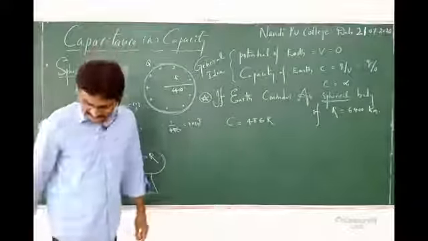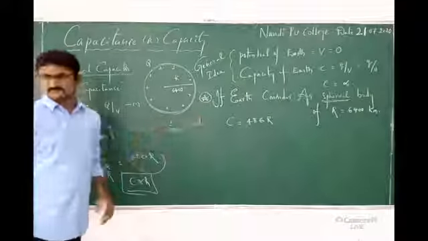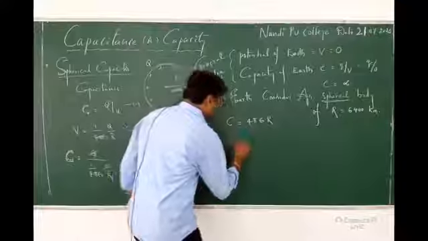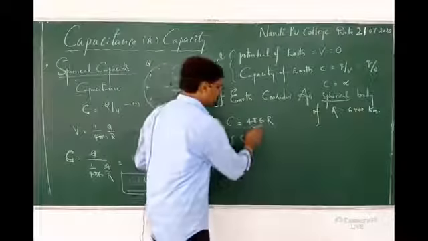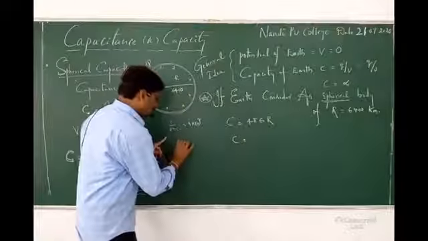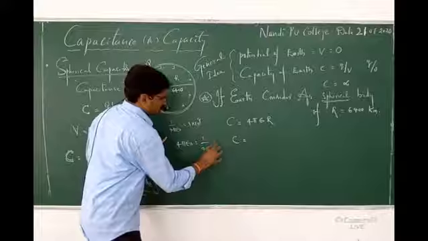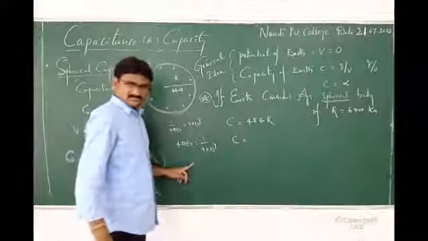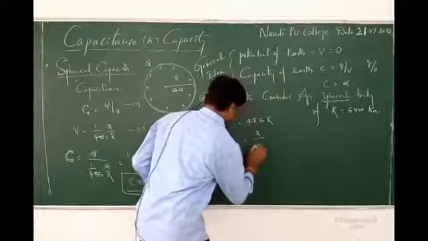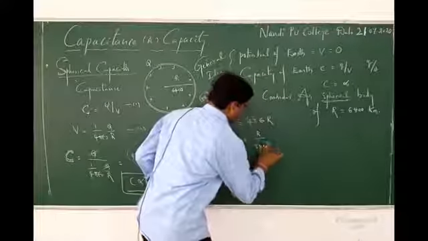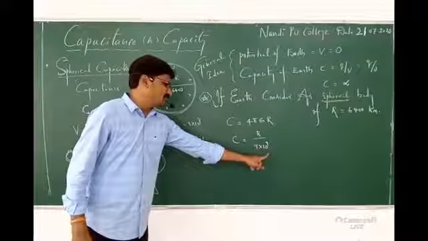That is what I discussed just here. C is equals to 4 pi epsilon naught R. So C, the capacity of the Earth, is equals to R by 9 into 10 power 9, because 4 pi epsilon naught is 1 by 9 into 10 power 9.